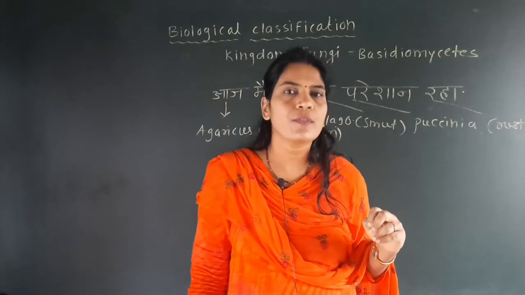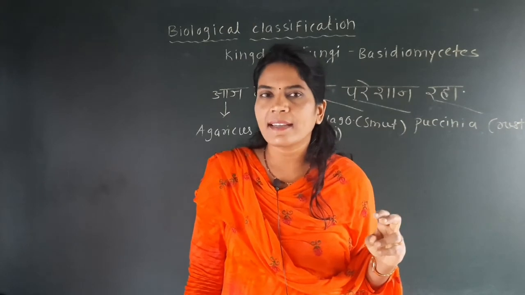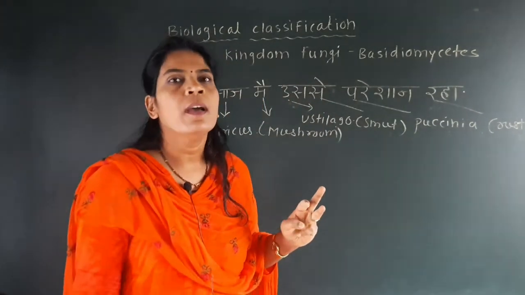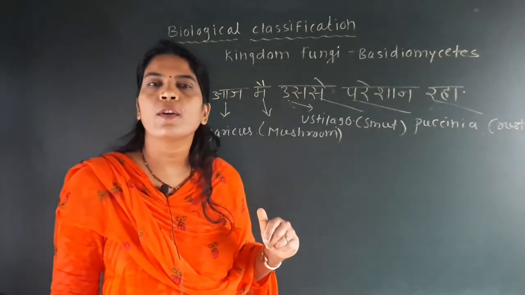And the examples of Basidiomycetes: Agaricus, commonly called a mushroom, Puccinia, commonly called rust, and Ustilago, commonly called smut.